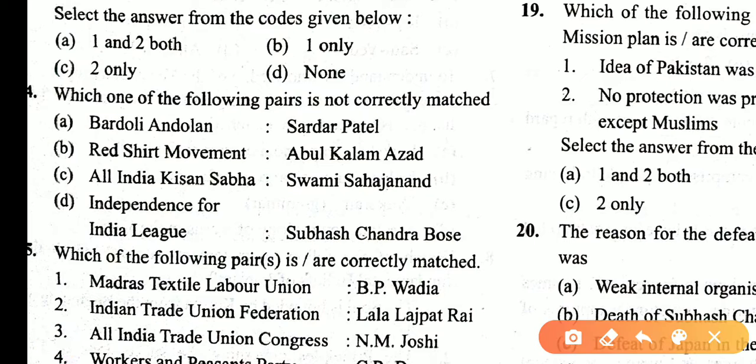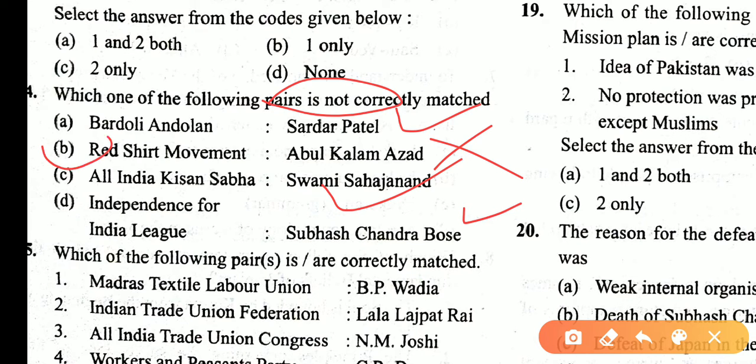Which one of the following pairs is not correctly matched? Bardoli Andolan by Sardar Vallabhbhai Patel. Yes. Red Shirt Movement by Khan Abdul Ghaffar Khan. This statement is incorrect. All India Kisan Sabha by Swami Sahajanand Saraswati. Yes. Independence of India League by Subhash Chandra Bose. Yes. Here we are asking for the incorrect statement. So answer is B.